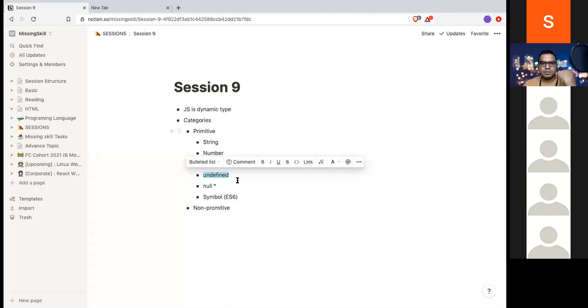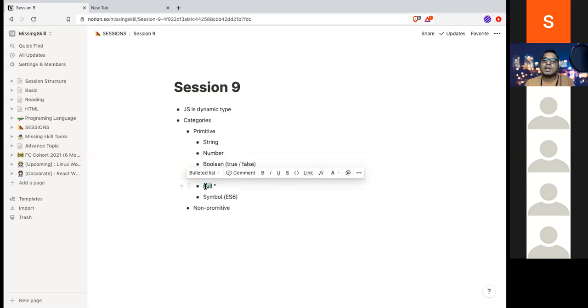What I've seen from experts' code is that undefined really is not used. They use null whenever you want to assign something. Symbol was introduced in ES6. All these other types are from ES5 or prior to ES5. ES6 introduced this.